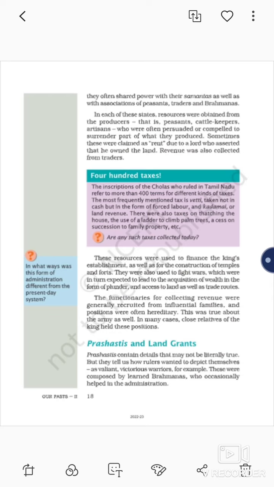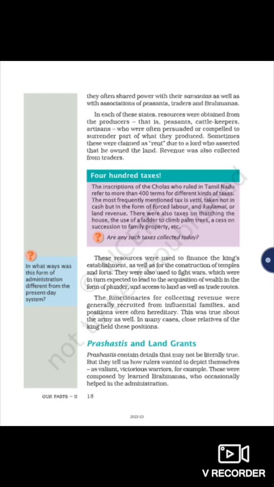In each of the states, resources were obtained from the producers, that is, peasants, cattle keepers, and artisans, who were often persuaded or compelled to surrender part of what they produced.